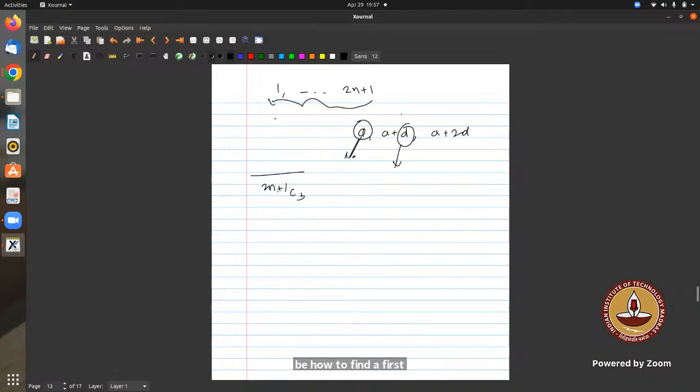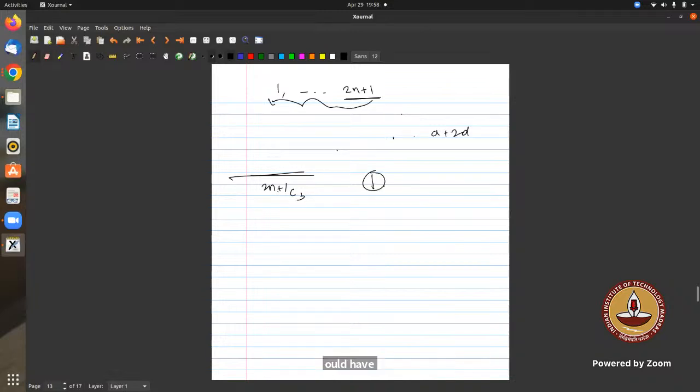You can choose any three numbers out of this, but the numerator has two conditions we have to follow. First condition is A, and the second is D. And how many choices will there be to find D also? I cannot have D as 2n plus 1. First of all, it should be half of this.